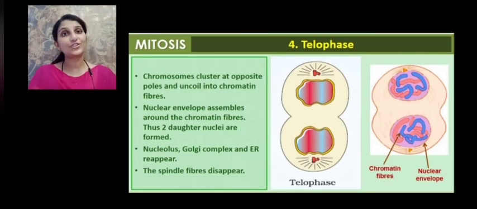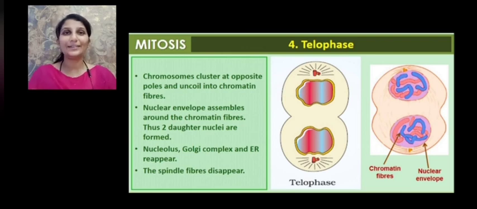After the contraction of the spindle fibers from the opposite poles, what happens? The daughter chromosomes, or the separated sister chromatids, move towards the opposite poles. So they start to accumulate. The chromosomes cluster at the opposite poles, and again they uncoil. What happens? They form a chromatin reticulum. You can see they form chromatin fibers. And the nuclear envelope which had disappeared during the prophase reappears. So the nuclear envelope assembles around the chromatin fibers, and the two daughter nuclei are formed.